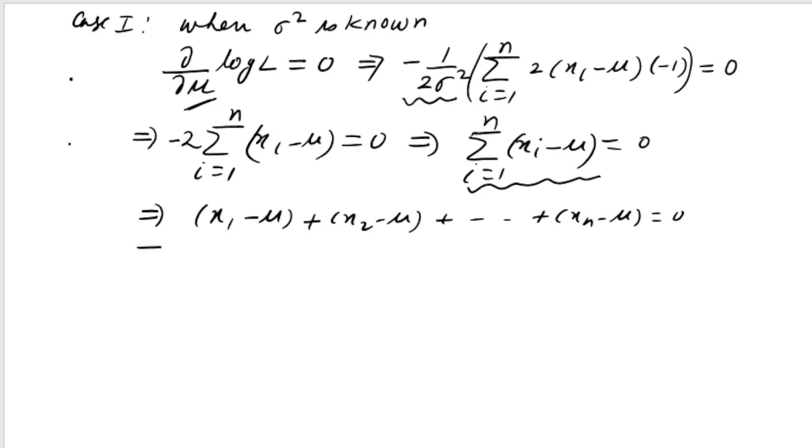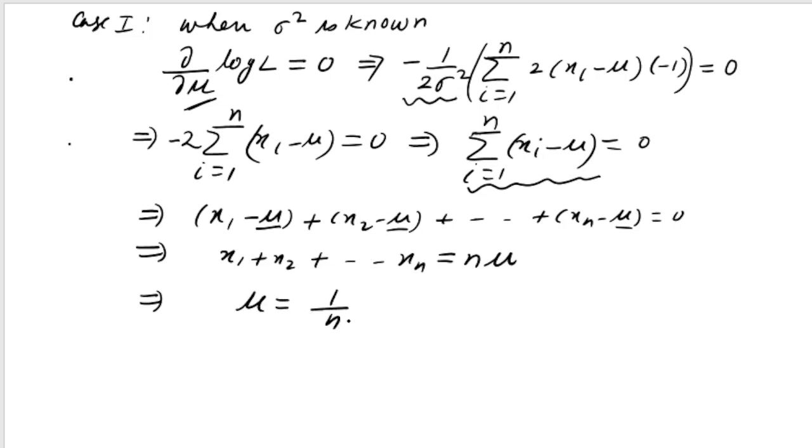So you can see that here you will get x1 plus x2 up to xn, the first term, and minus mu minus mu minus mu. So if you take it to the right hand side, you will get n mu. So what you are getting is mu is equal to 1 by n, and this whole thing can be written as summation of xi, i varies from 1 to n. So we got mu is equal to x bar, right?